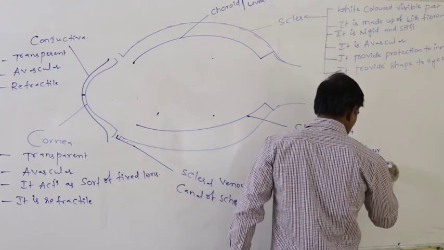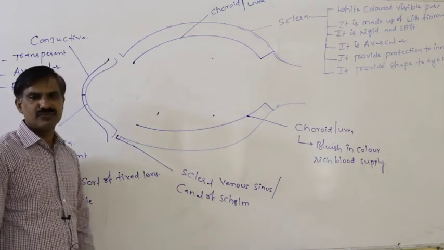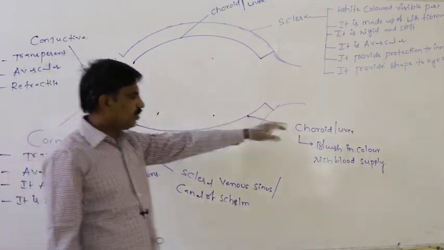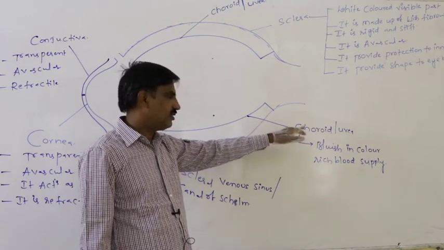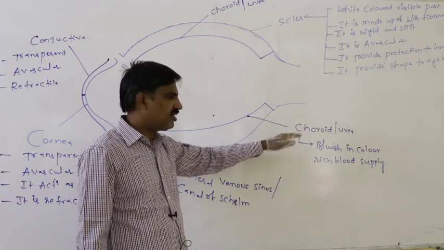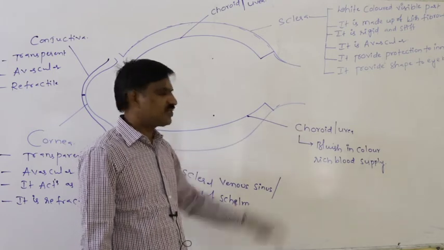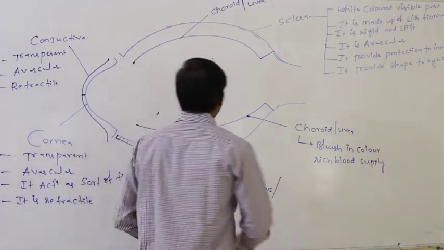Definitely more and more blood vessels are present in the choroid, so that only it looks bluish in color. This kind of rich blood vessel containing layer is said to be the choroid or uvea. That is the uvea.